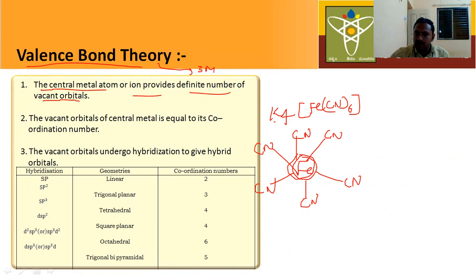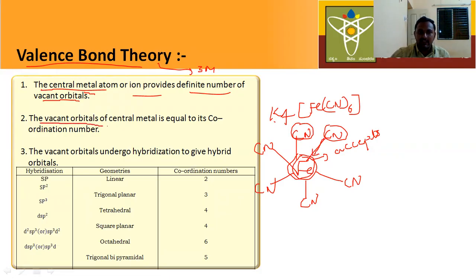What is the function of the central atom? It accepts a pair of electrons which are donated by ligands. What is the function of ligands? Ligands always donate a pair of electrons to the central metal atom to form a coordinate covalent bond. This is the first postulate.